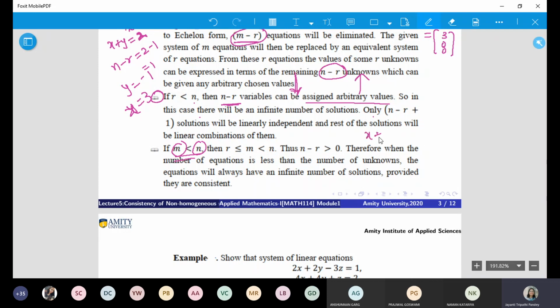For example, if you have 2 variables and 1 equation, then one has to be an arbitrary value. Agreed? Yes, ma'am. Suppose you have three variables and 2 equations. Then obviously you will assume one value as arbitrary, and accordingly you will find the rest of the 2. All right, so I assume you have understood what these cases mean.